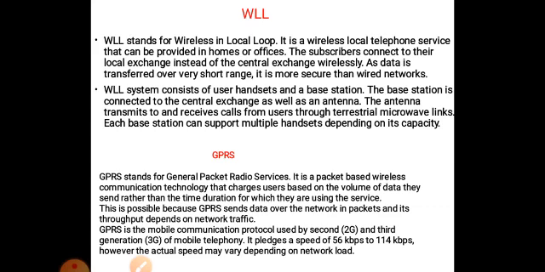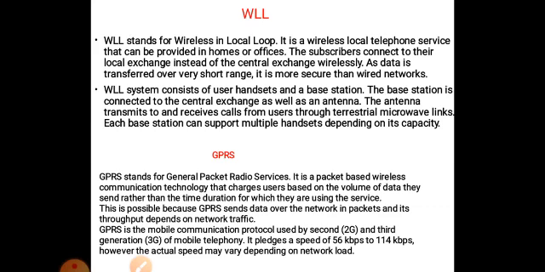Next one is GPRS. GPRS is General Packet Radio Service. GSM, full form Global System for Mobile Communication. Now the GPRS is fully focused on delivering the packets in the network, and its throughput depends on the network traffic.